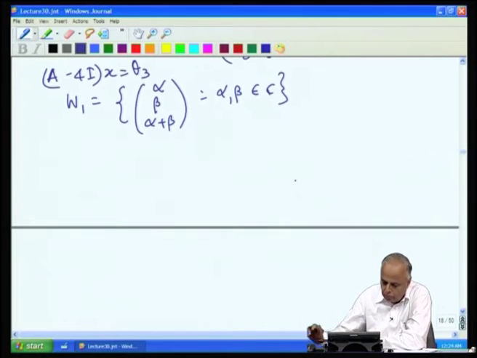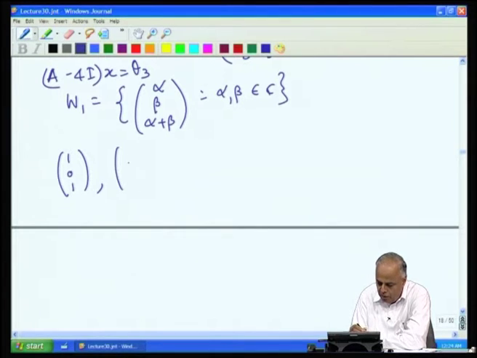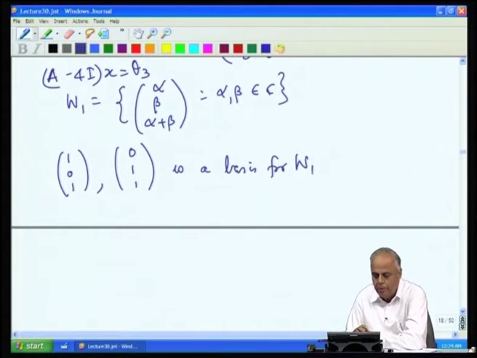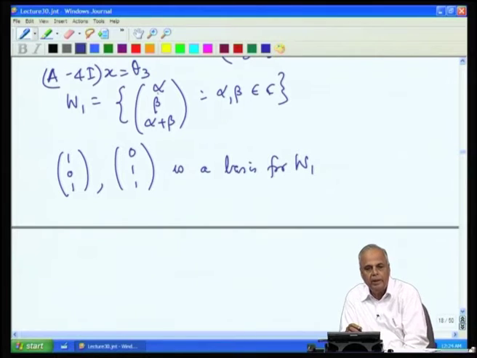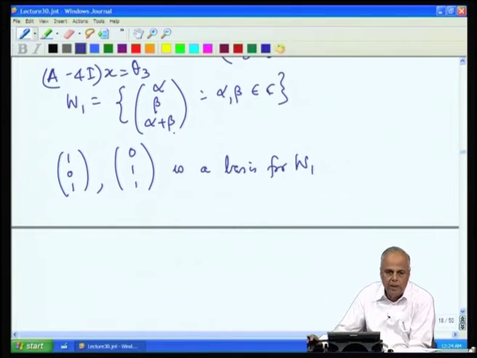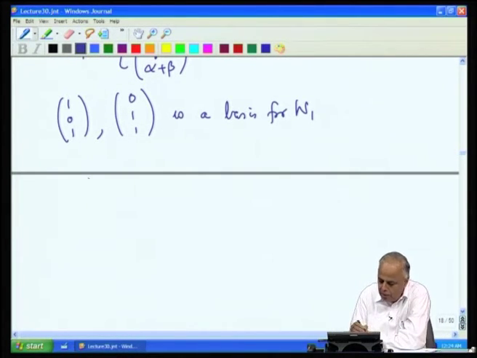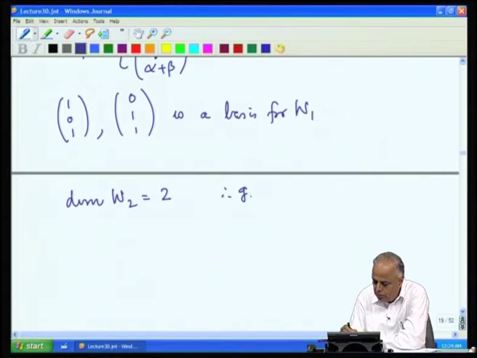And now, we find that (1 0 1) and (0 1 1) is a basis for W 1. (1 0 1) is obtained by taking alpha equal to 1 and beta equal to 0. (0 1 1) is obtained by taking alpha equal to 0 and beta equal to 1. Since there is a basis consisting of 2 vectors, the dimension of W 1 is 2, therefore G 1 is 2.